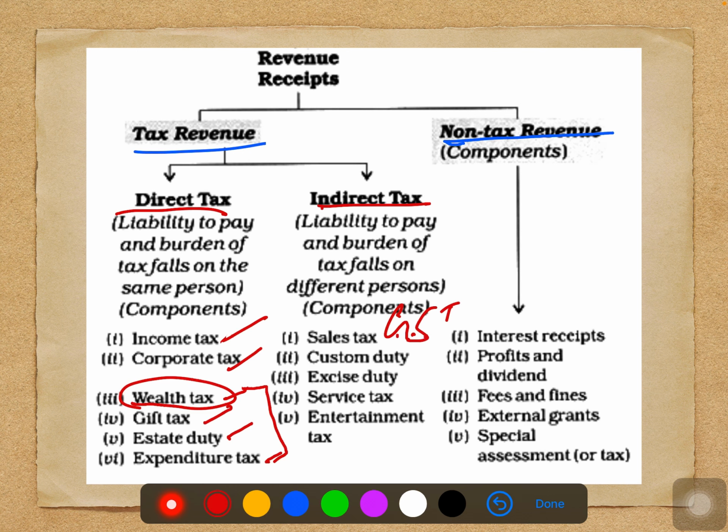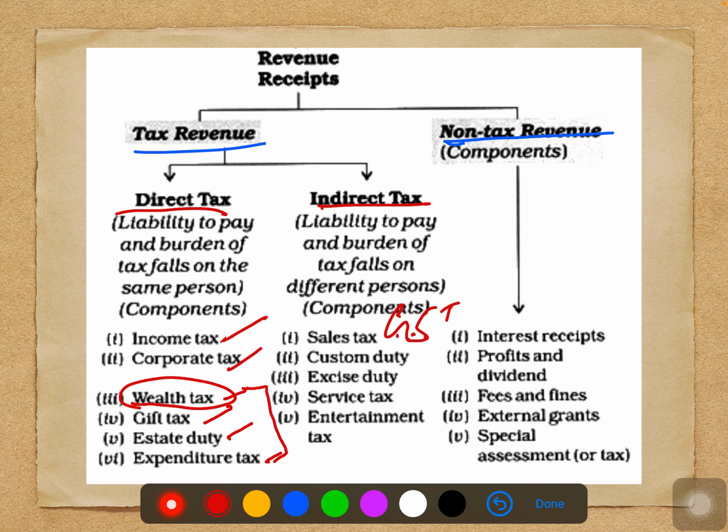And the last one, if the good is luxurious or semi-luxurious, for that the taxation will be very high. For example, tobacco, petroleum, these kinds of goods, whatever we are purchasing, are all taxed very heavily. So this way, the goods and services tax also we have on the basis of whether the good is necessary, luxury, or comfort.